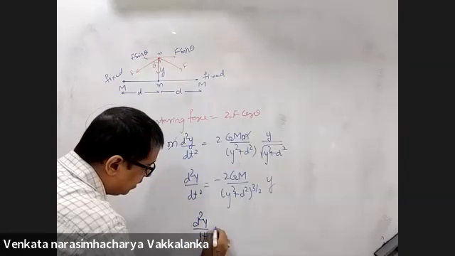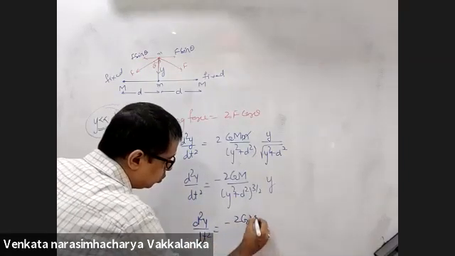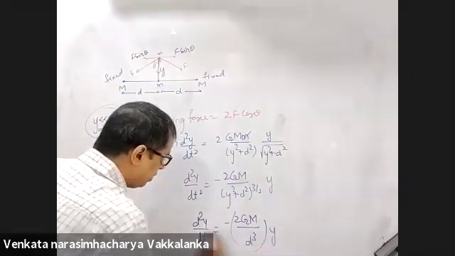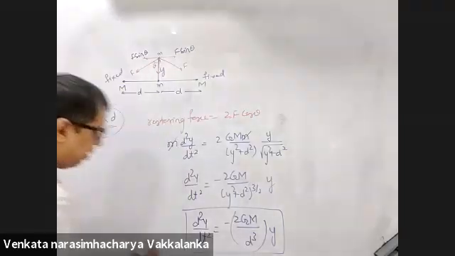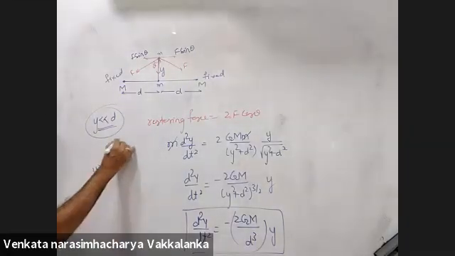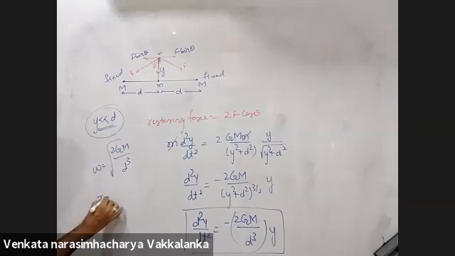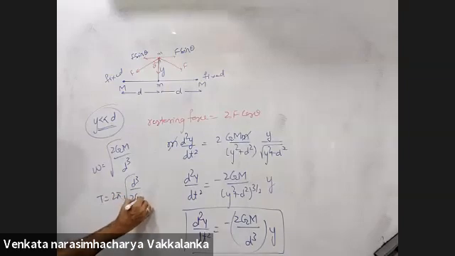d2y by dt square is minus 2GM by d cube into y. Do I get my omega as root over 2GM by d cube, and hence the time period is 2 pi under root d cube by 2GM?